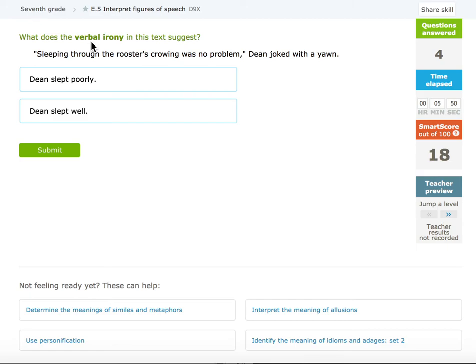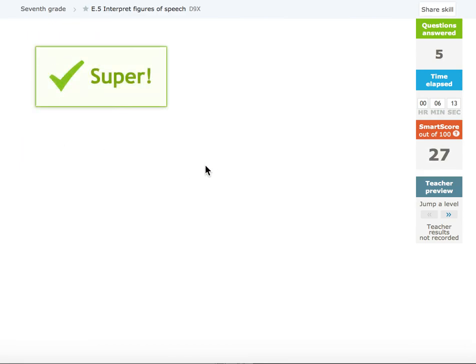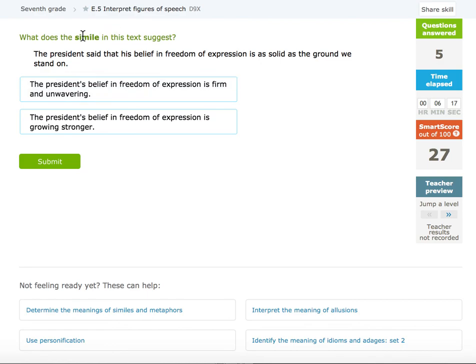Ooh, verbal irony again. We got this. Sleeping through the rooster's crowing was no problem, Dean joked with a yawn. He's tired, right? He's yawning. And we know verbal irony means the opposite. So was it actually a problem? Yeah. So did he sleep well or did he sleep poorly? Probably pretty poorly. Yay, I got it. Remembering those key points from before is going to be really important here.